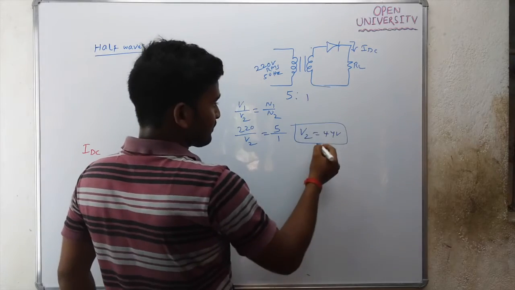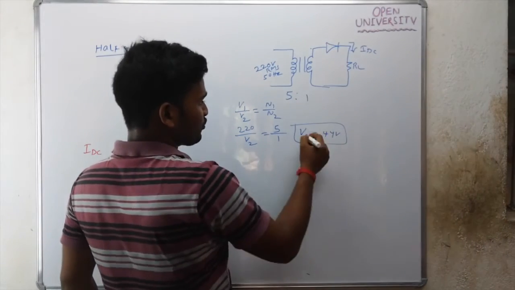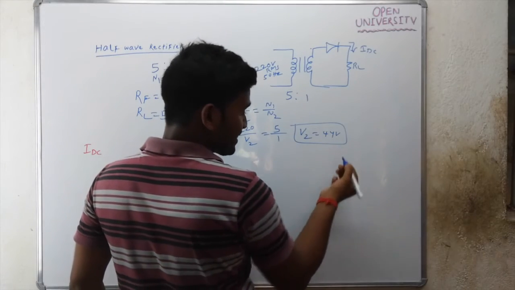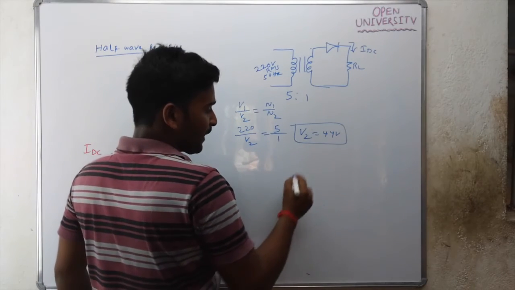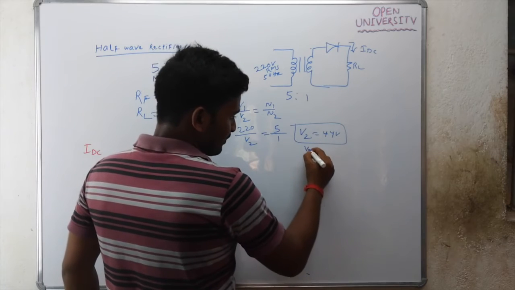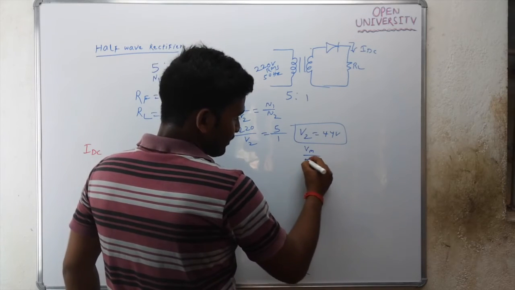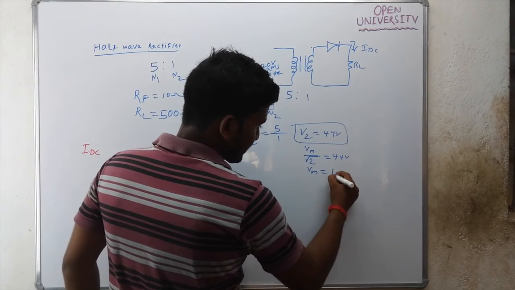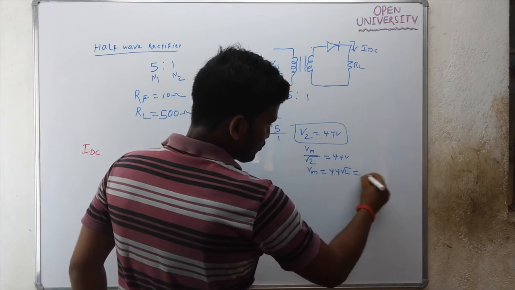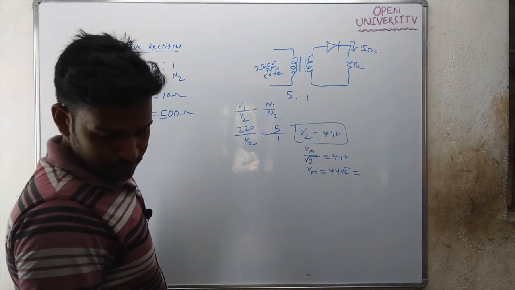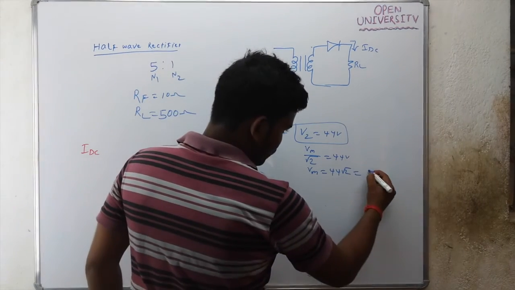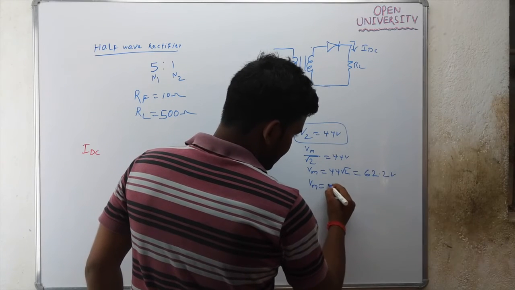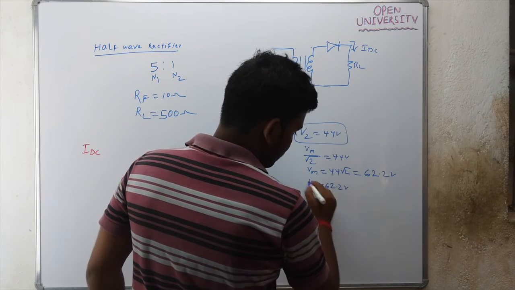V2 is nothing but the RMS value of Vs. What is Vs? Vs is Vm sin alpha. So what is the RMS value? Vm by root 2 equals 44 volt. So Vm is 44 into root 2, which will be 62.2 volt. So Vm is 62.2 volt.